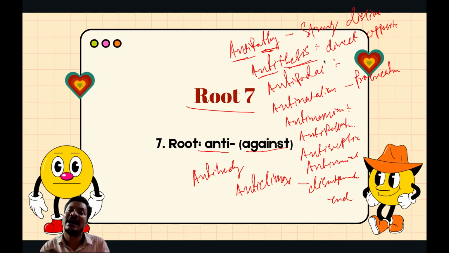Like I said, antipathy, antithesis, antipodal, antinatalism, antinomian, anti-pollution, and antiseptic, right? And antinomies, and antibody, and anticlimax. Hope you got somewhere around 10 to 12 words, and also some more words into it, right? Just move to the next one.